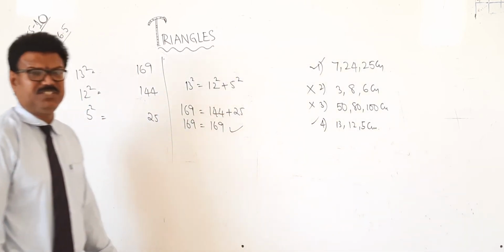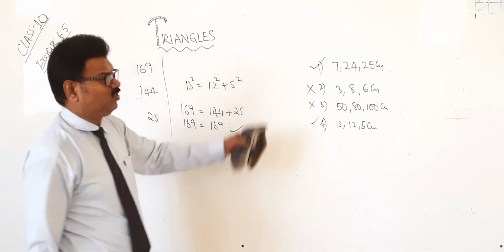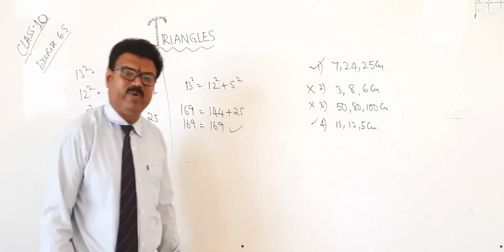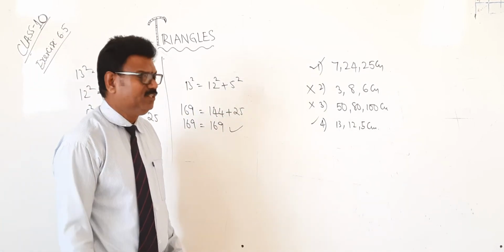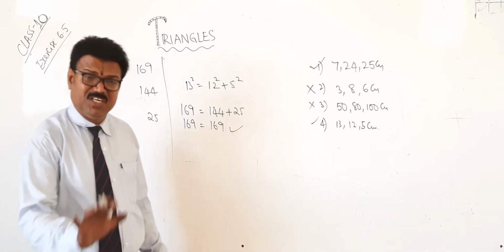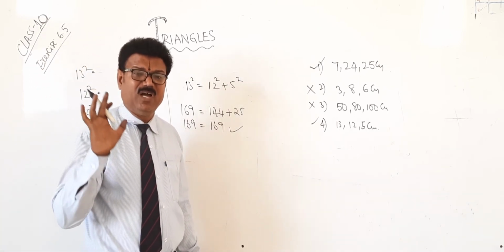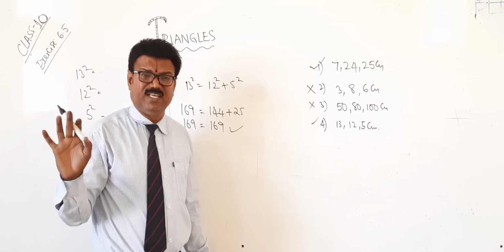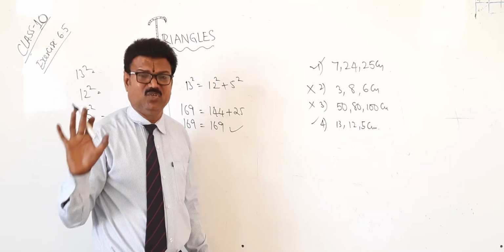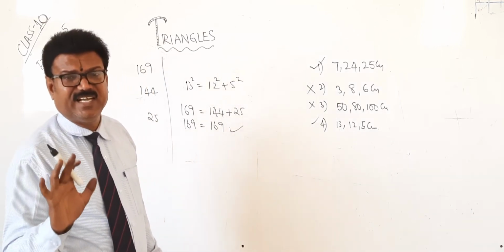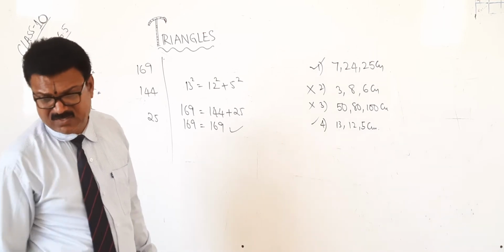Okay? Did you understand now? So these are nothing but known as Pythagorean triplets. Triplets means they should satisfy the Pythagoras theorem. That means they will form according to Pythagoras theorem, that must be satisfied. Then only they will form a right angle triangle. Did you understand? Yes.